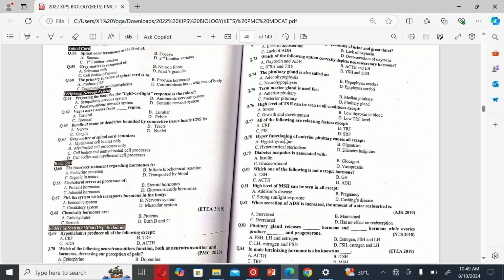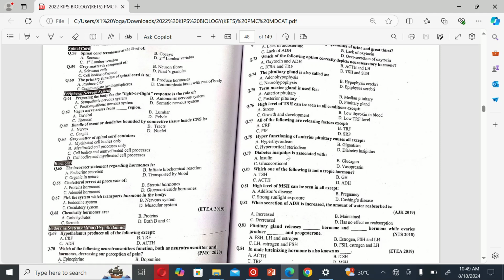The next MCQ is: hyperfunctioning of anterior pituitary causes A. Hyperthyroidism, B. Hypercortisolism, and D. Diabetes insipidus. So the correct option is D.